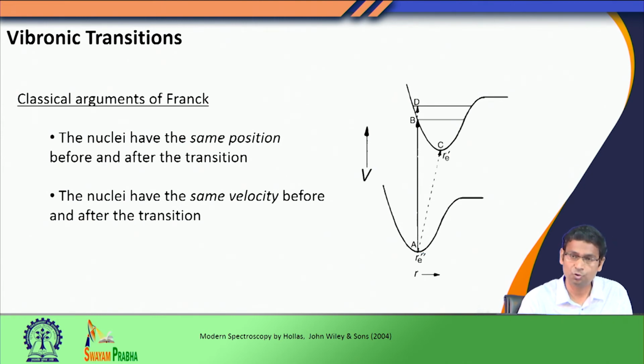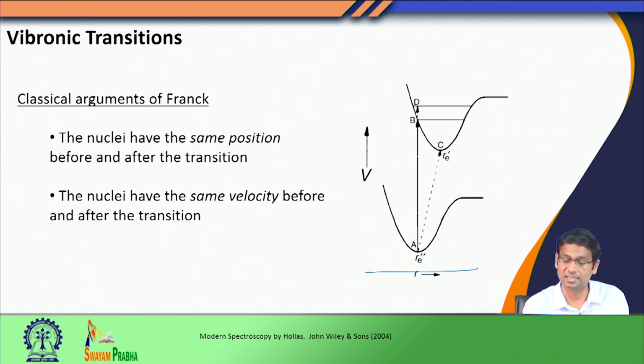Here we show a transition from a ground electronic state to an excited electronic state. Franck's condition was that during this transition, the nuclei should be in the same position, or they should not change their position. In this potential energy diagram, in the x axis we are plotting internuclear distance. If the nuclei are not going to change their place, I can show this transition by simply drawing a vertical line, because if I deviate from the vertical line, that would indicate different values of r.